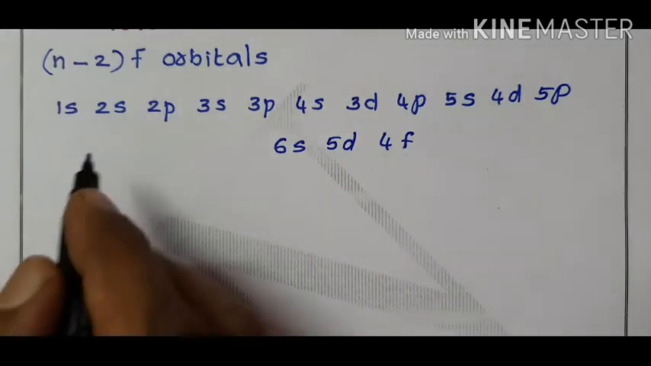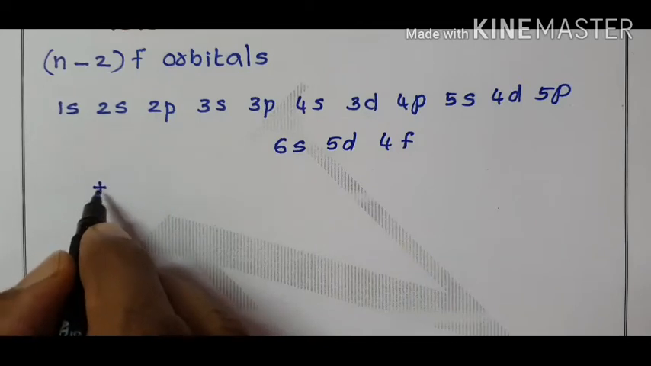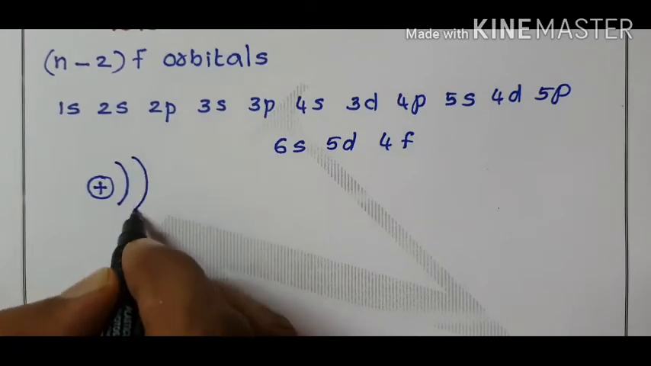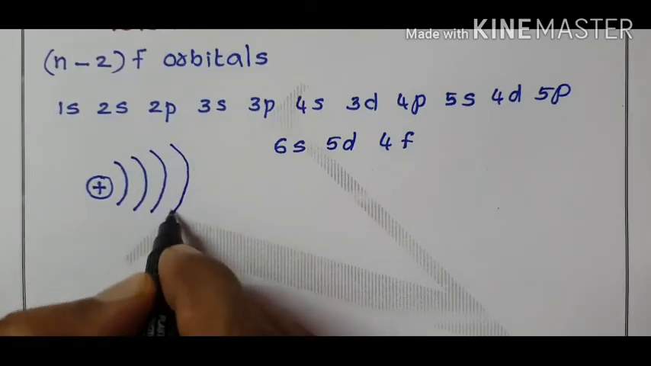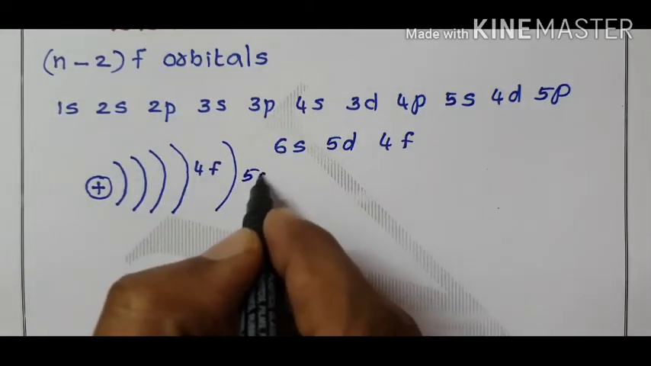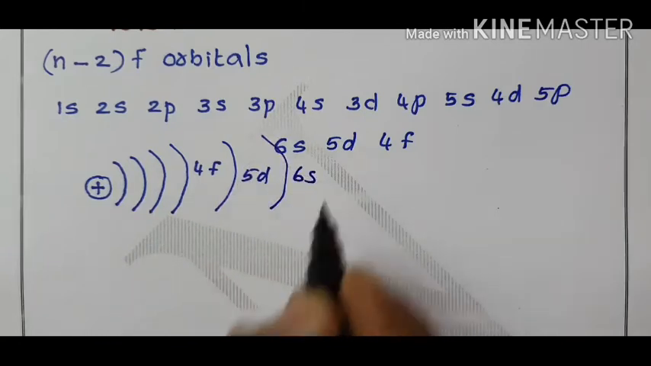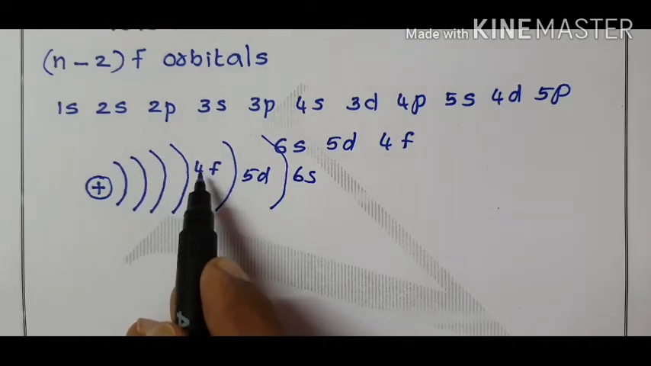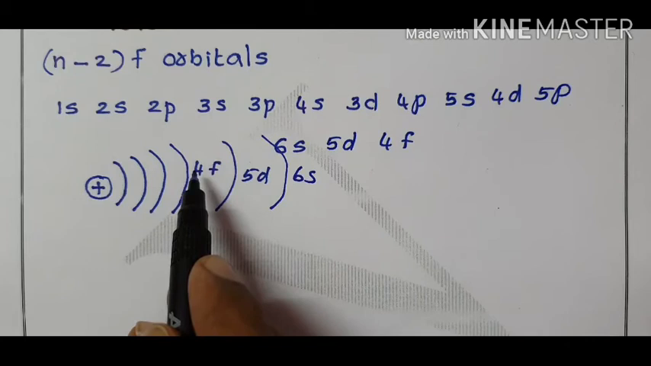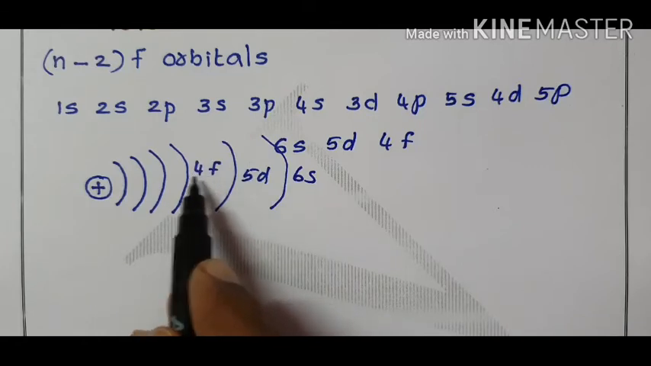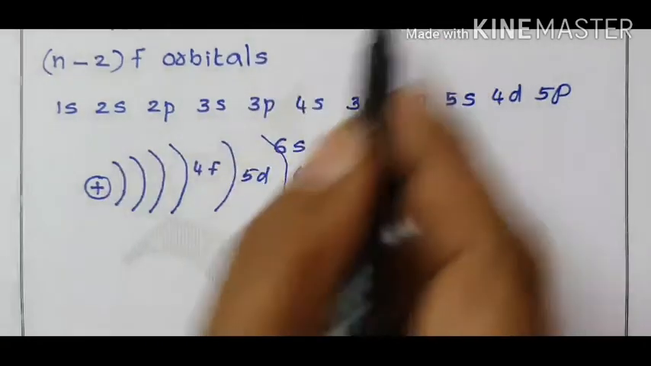In an atom, the nucleus is present at the center. First shell, second shell, third shell, fourth shell contains the 4f orbital, fifth shell contains 5d, sixth shell contains 6s. The 4f orbital belongs to the third from the outer shell. Therefore, this is called inner transition element.